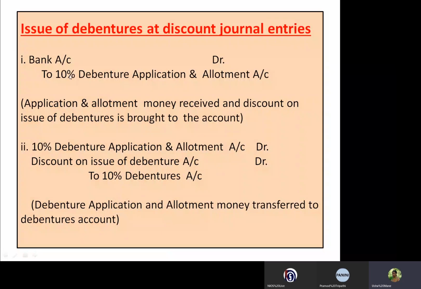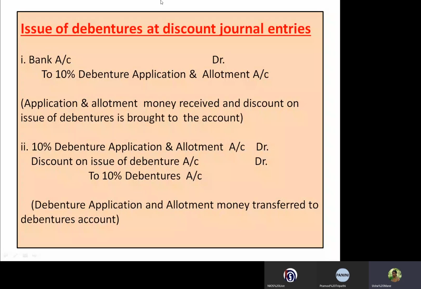Then this journal entry we have to pass for the application and allotment money received and discount on issue of debentures is brought to the account. And the next journal entry will be 10% debenture application and allotment account debited to discount on issue of debenture account, and 10% debentures account.